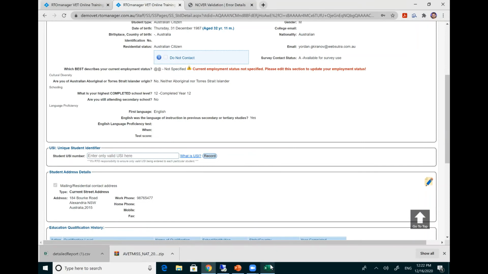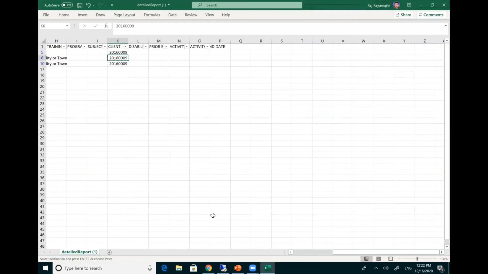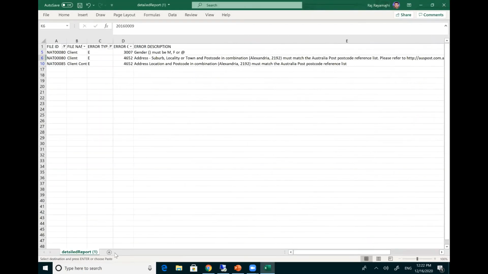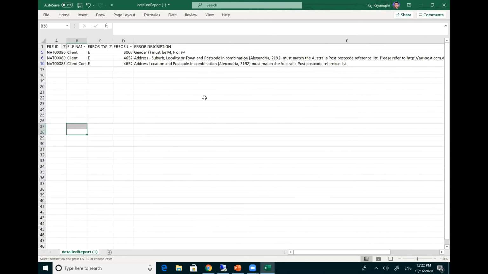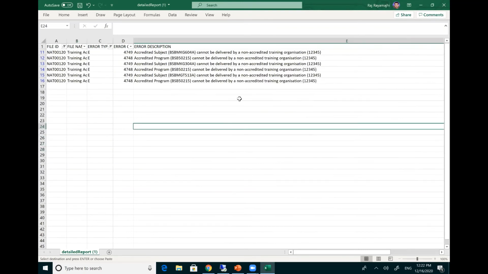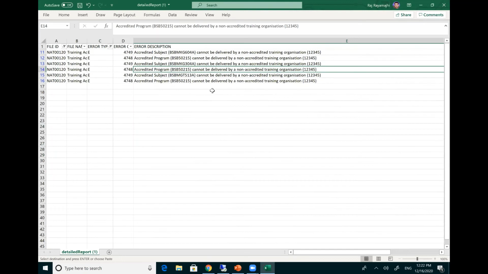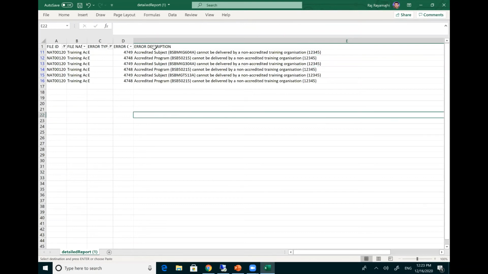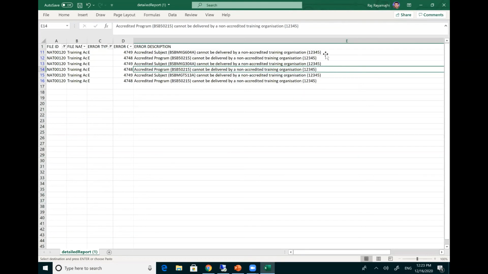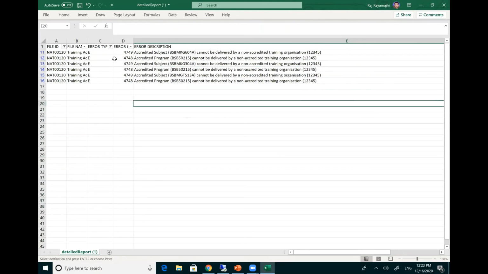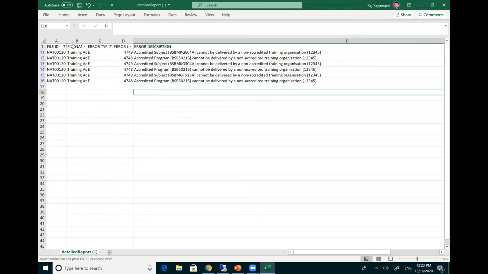Okay, so the other errors that we can have a look at. This is one error that we have just fixed. The other one here is NAT 120. Something like this is because we are not a registered organization, so it says it's a non-accredited training organization. You will not find this particular error because you are already an RTO and you have all the subjects registered there. So that issue can be avoided.